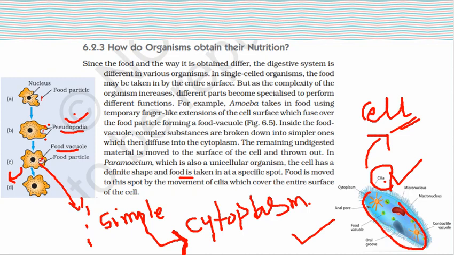First of all I told you that the amoeba is single cellular, and the paramecium is a multicellular organism, sorry, unicellular organism. Single and uni, that is the same thing. Clear? So students, this is about how organisms obtain their nutrition, and in that we studied two examples, the amoeba and the paramecium.